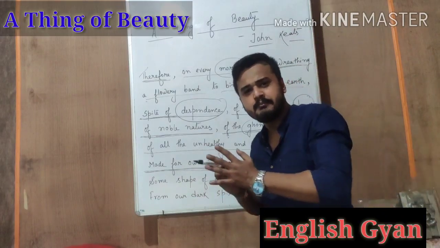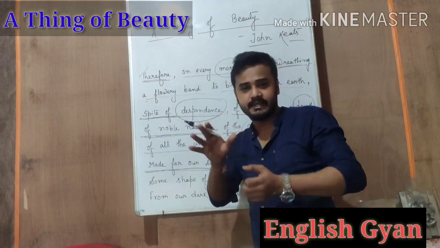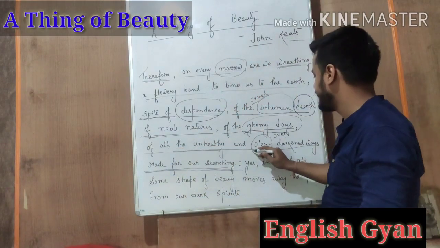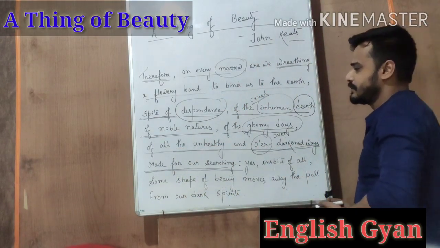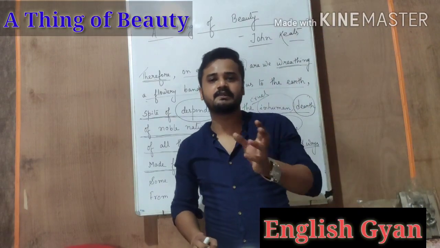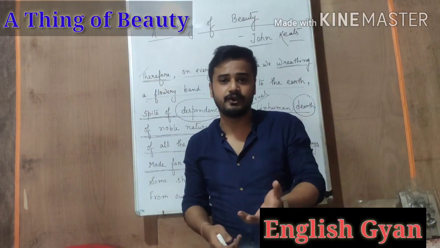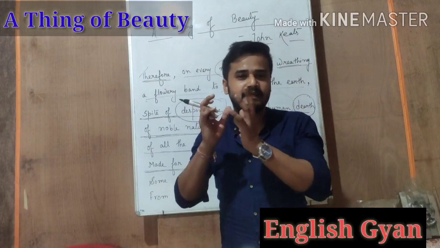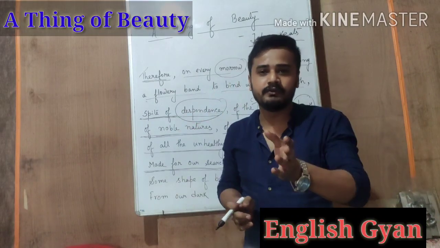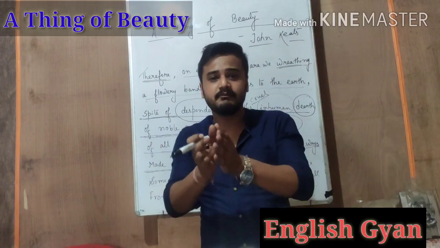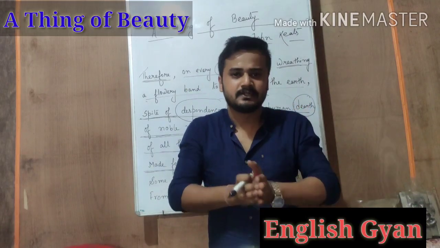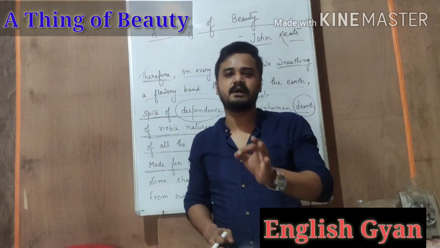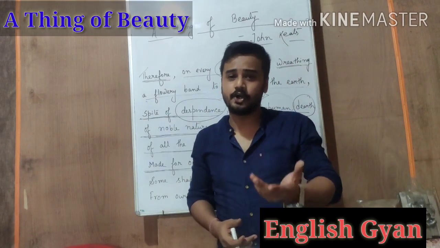Means we have many ways in this world which we can choose, but we choose the unhealthy and over darkened ways. We don't always choose those ways which are healthy, those ways which are good. We sometimes choose the unhealthy and over darkened ways, means the negative ways. We don't always follow the correct path. We may sometimes follow the negative path also. So he says that all these things are present in this world, and these are all negative things. These will not make us happy.